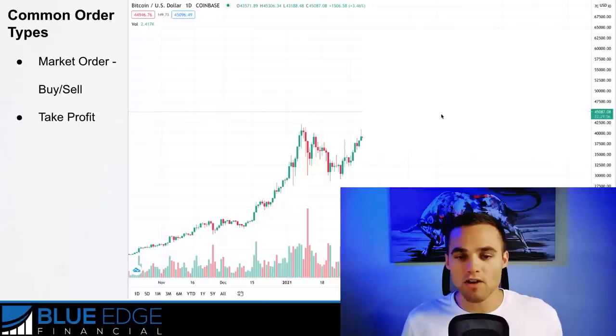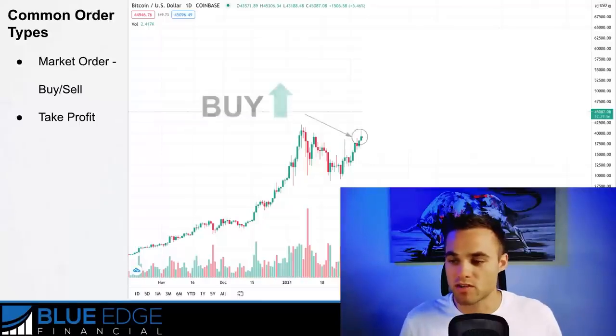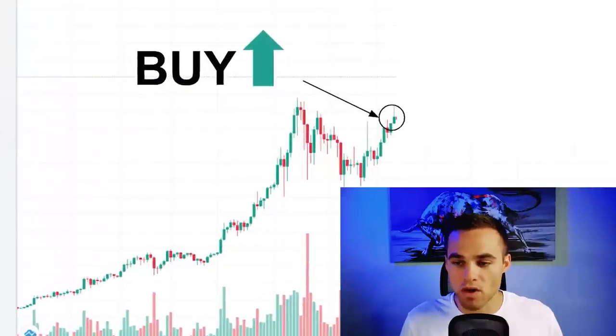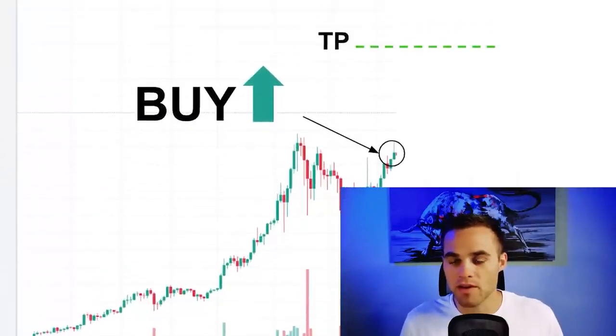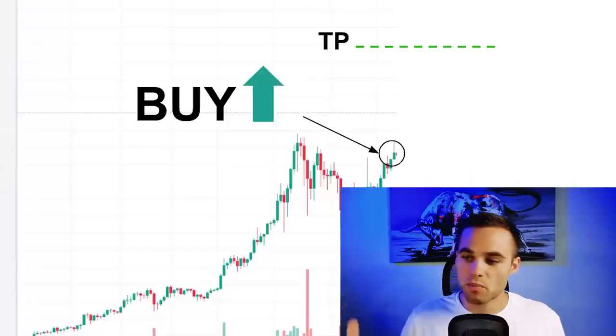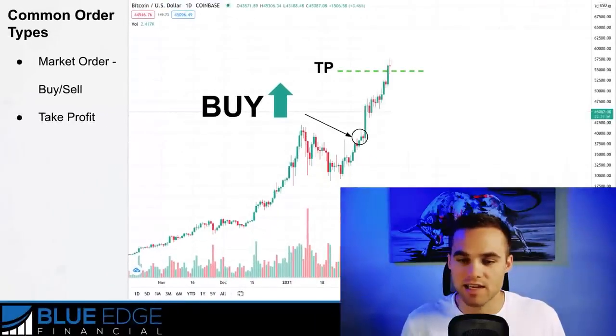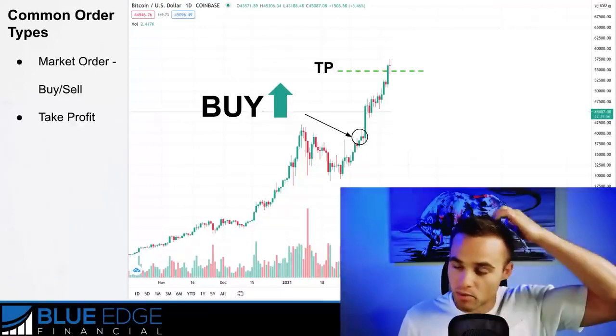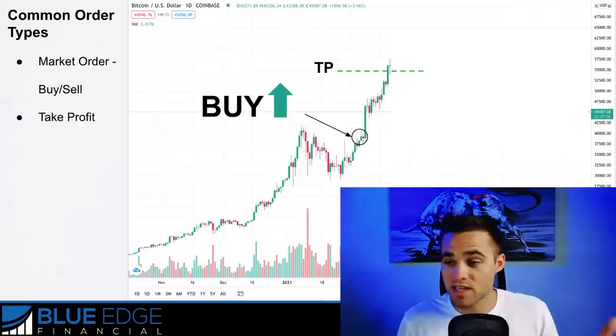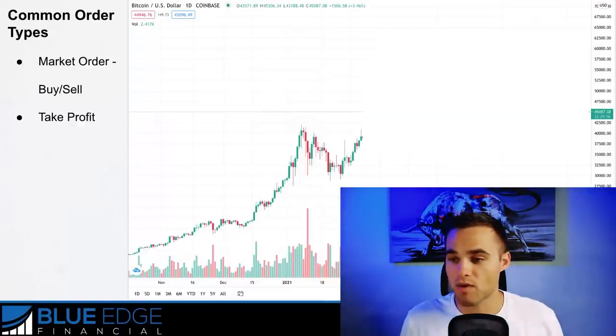The next type of order is what's called a take profit. For example, let's say that you put a market order right here to buy and you then want to take profit up here. This means that when price reaches that point, you're going to sell the asset and it's going to convert back into a profit for you. You can set this order on the brokerage that you're trading with, so that when price hits there, you automatically take profit.